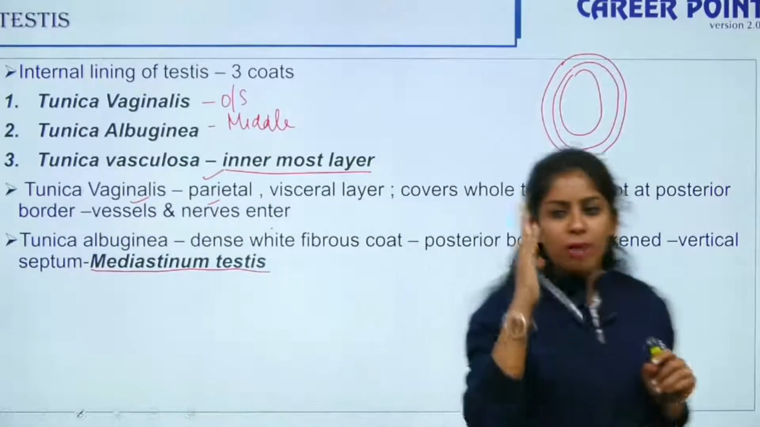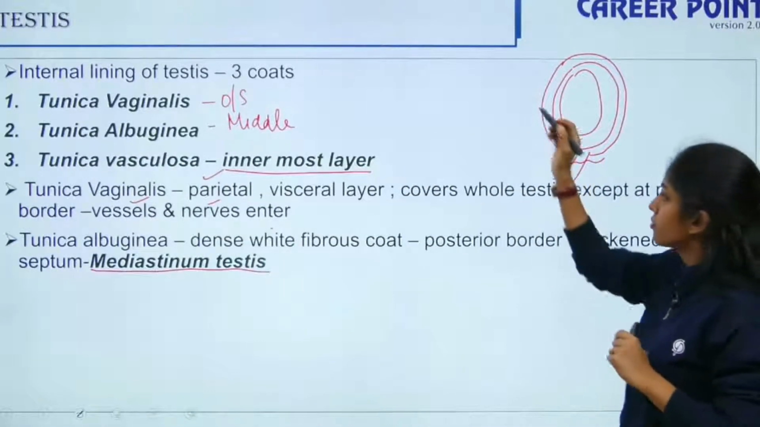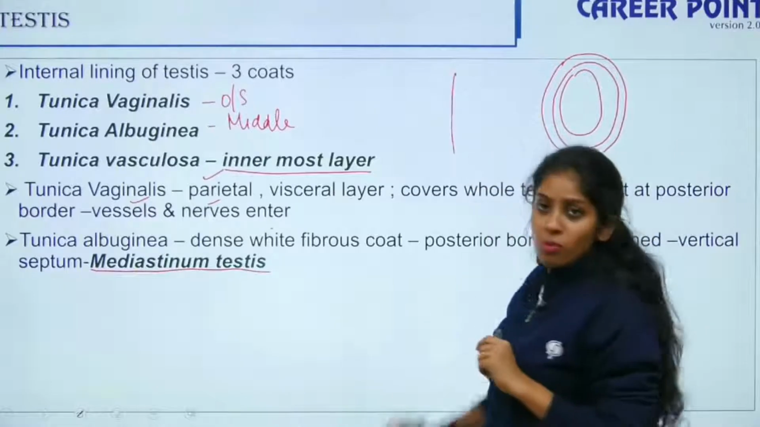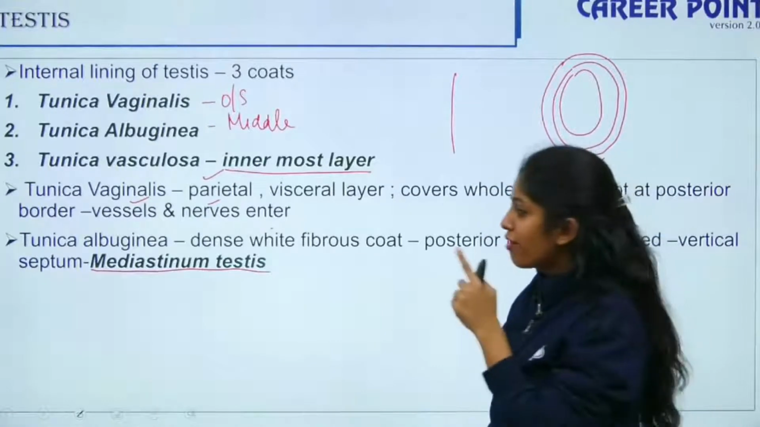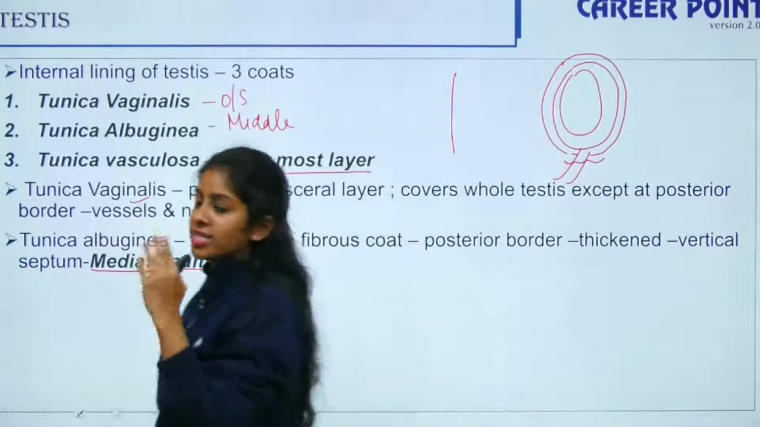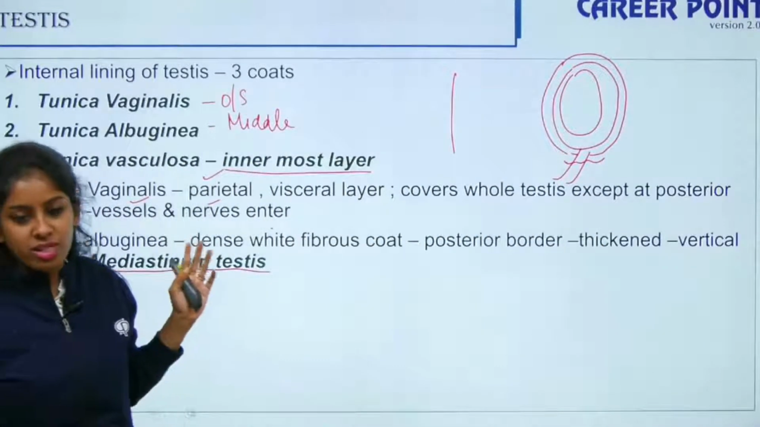So what do I mean by vertical septum? A septum is a wall, right? Thus it forms the mediastinum testis. So you have two structures, rete testis and mediastinum testis. We will see this in the diagram.